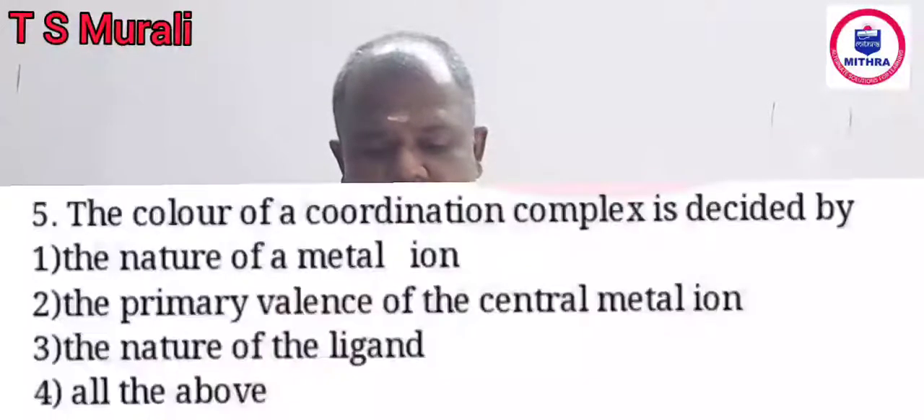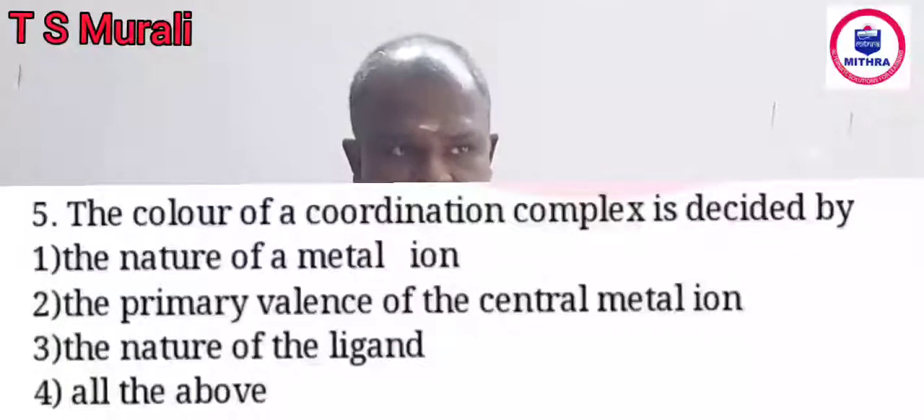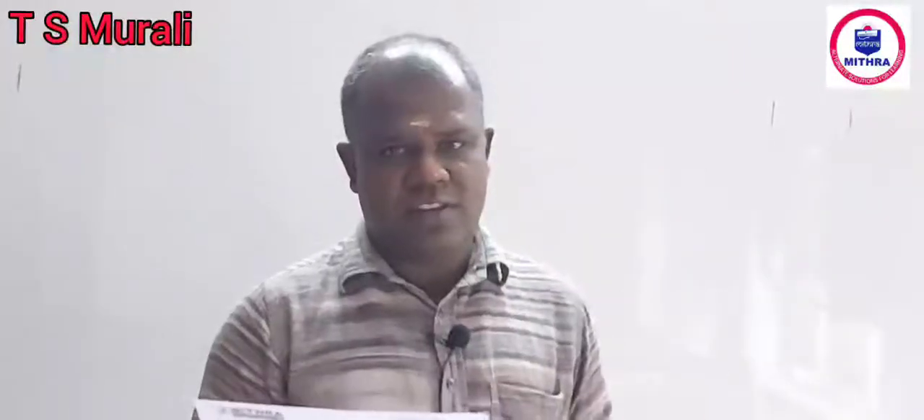Question number 5, the color of coordination compound is decided by. Actually, color is produced by absorbing energy from outside, so that the electrons of the d level undergo d-d transition, and when they come back to the original level after excitation, the difference in energy will be given out. So for a d-d transition there must be a crystal field splitting, and that is produced by the ligand, and that splitting is decided by the nature of the ion and oxidation number. So everything is the answer, all of this.